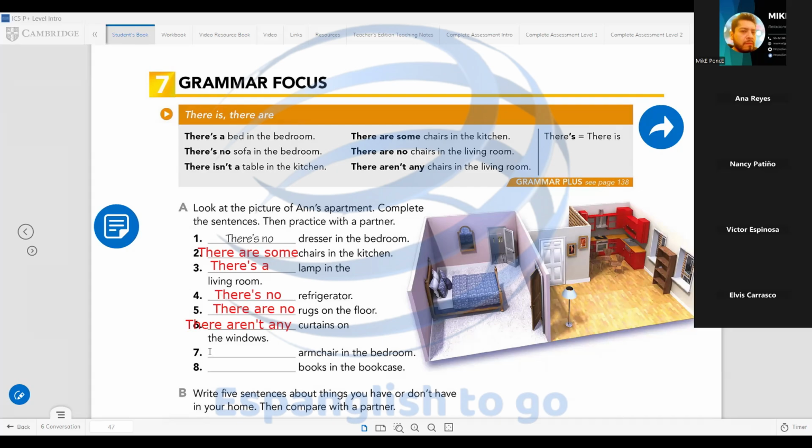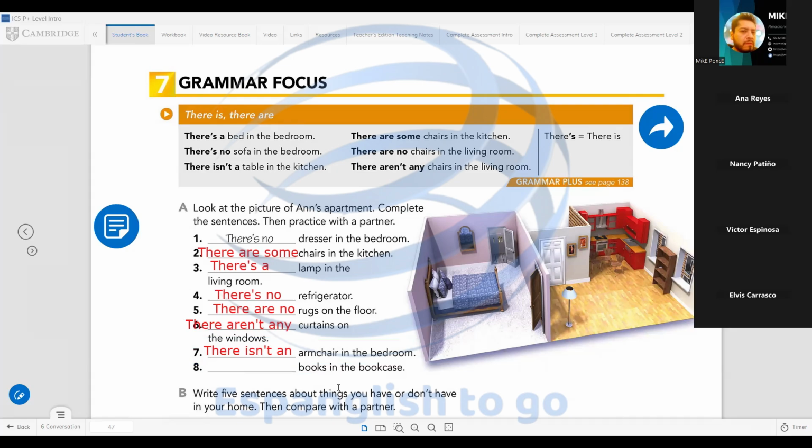"There are no armchair in the bedroom." Okay, armchair is singular. So we can say there is, but another option is there isn't an armchair in the bedroom. Excellent.